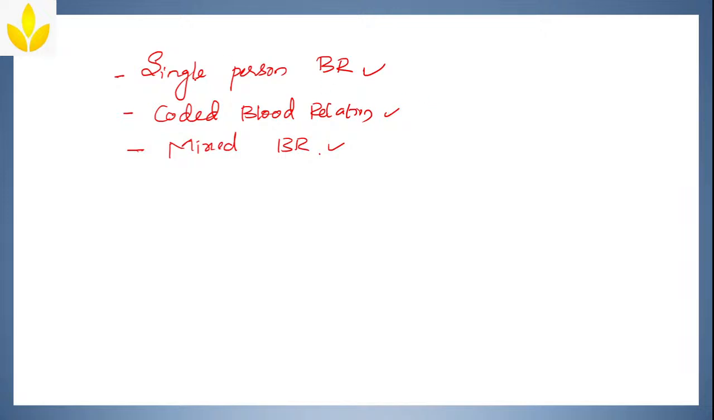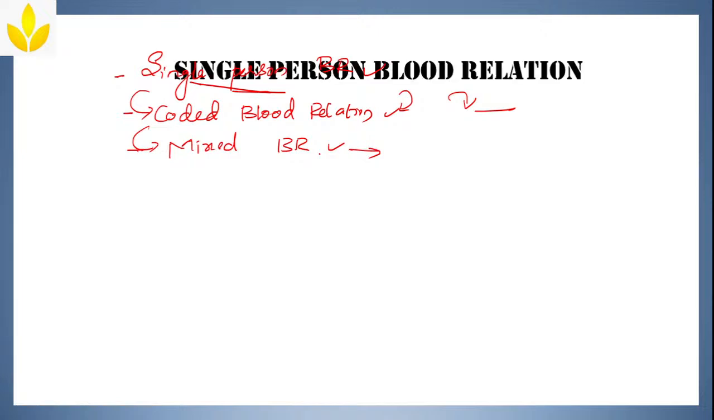First we'll start with single person blood relation, then we'll move on to coded, and then we'll go to mixed type of blood relation. When it comes to single person blood relation, only the relation of any one person will be asked. When it comes to coded blood relation, they'll code it with some letters or symbols, and you have to decode it and then get the solution. And next is the mixed blood relation, which will be a mixed type. One by one we'll solve 2 problems on each, so that you get an idea what kind of questions they are. Well, let us begin the class now.